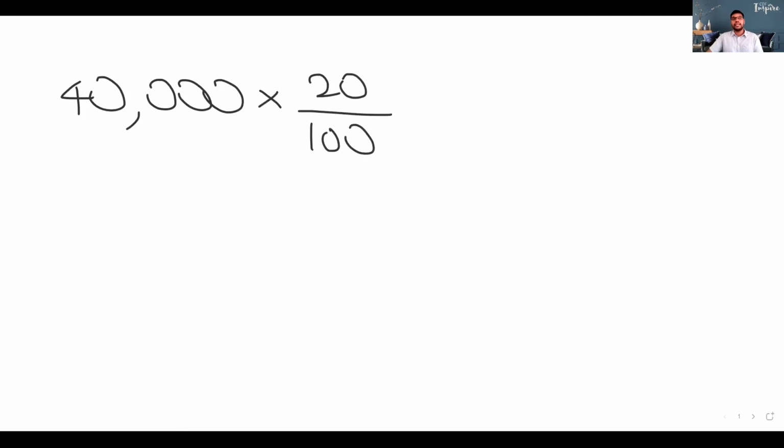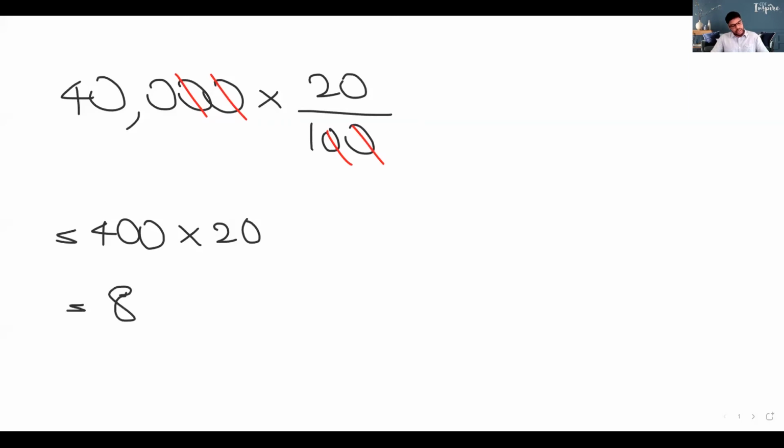How do you do that? You take 40,000 and you multiply it by 20 over 100. When you do that, children, we can cancel out two of these zeros with the two zeros here. That gives us 400 times 20. 4 times 2 is 8, and there are 3 zeros remaining. So the answer is indeed 8,000 rupees. So the tax that you have to pay is 8,000 rupees.